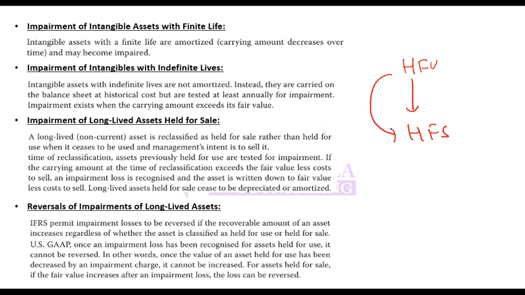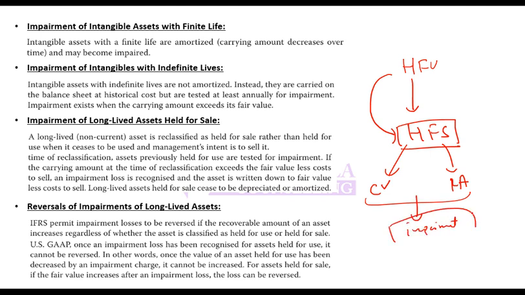When you reclassify it to held for sale, at that point of time you check its carrying value and compare it to the recoverable amount, and if impairment has to be charged, you will charge it. That impairment loss will be recognized in P&L.